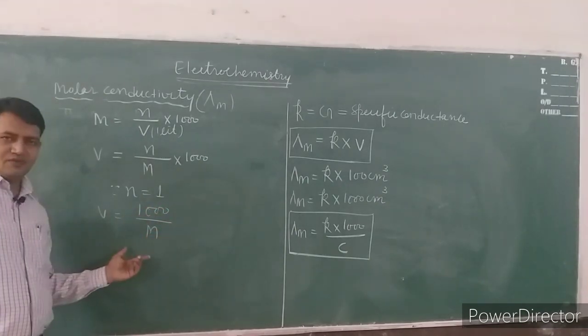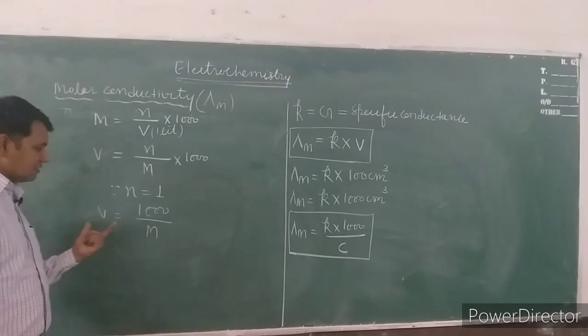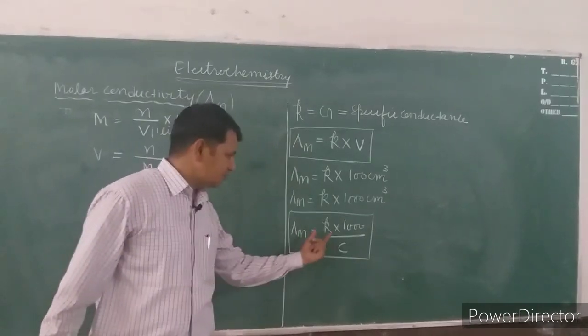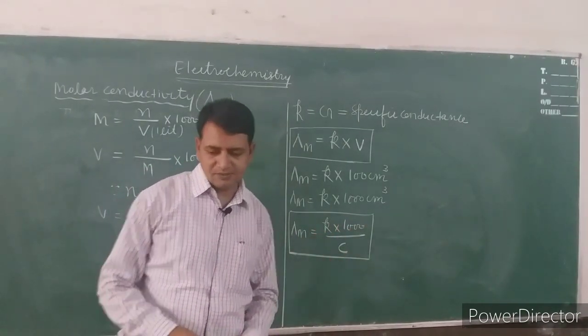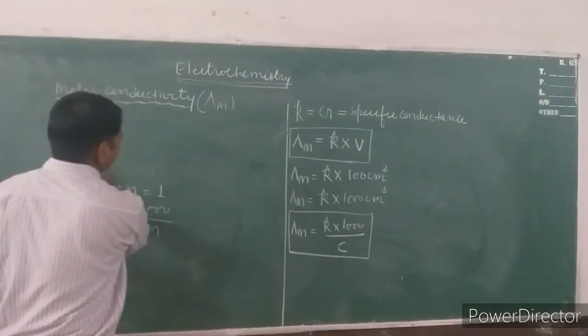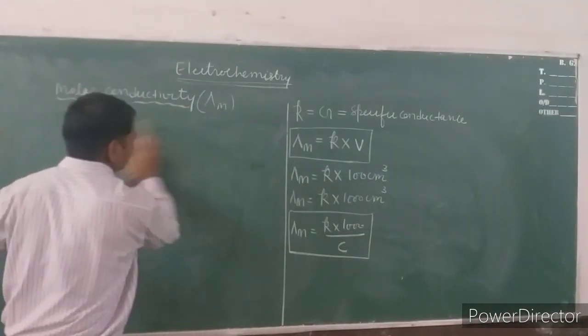We have various types of concentration units. So instead of M, for the generalization we can use C. So lambda m is equal to kappa into 1000 upon C. Now what will be the unit of molar conductivity?